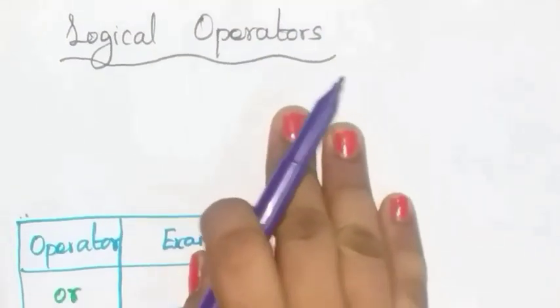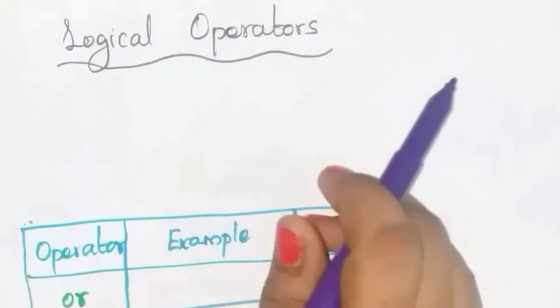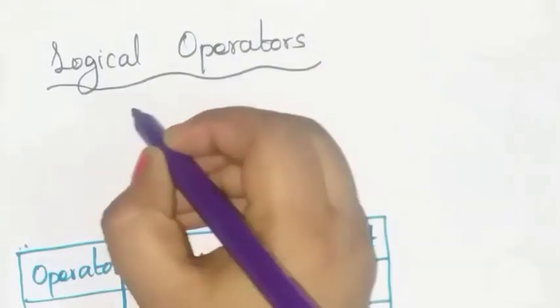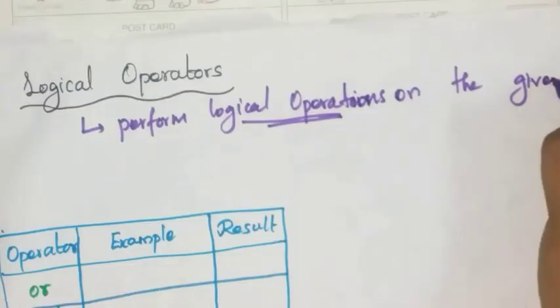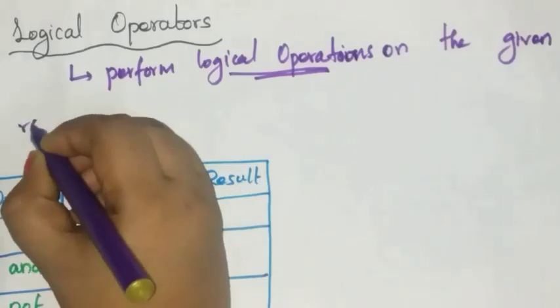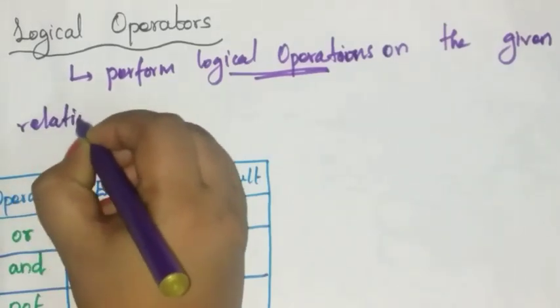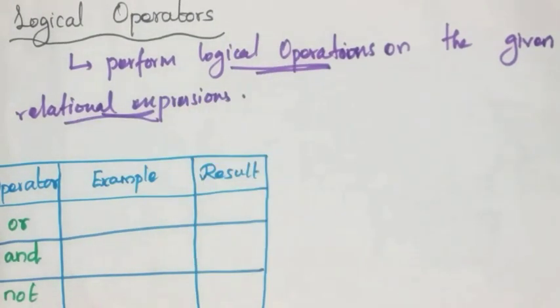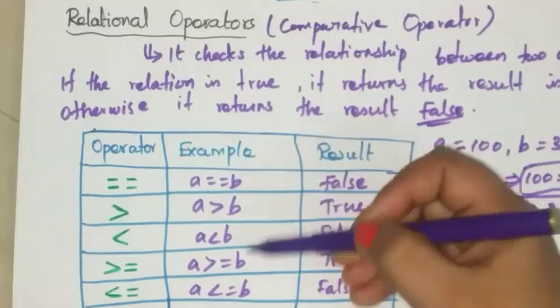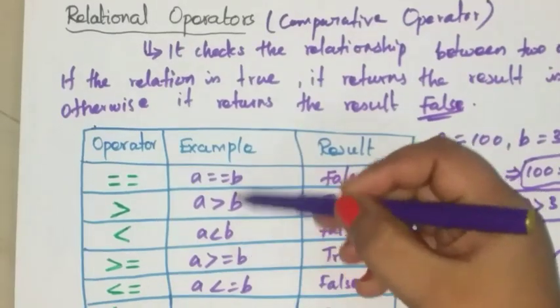Next, let us see about logical operators. Okay, logical operators are used to perform logical operations on the given relational expressions. Relational expressions are what? See, these are the relational expressions.